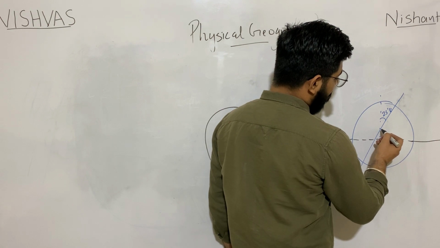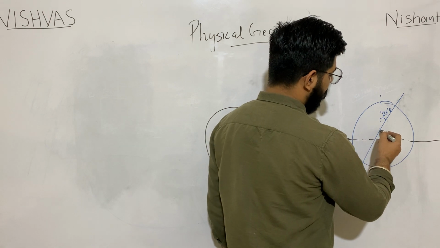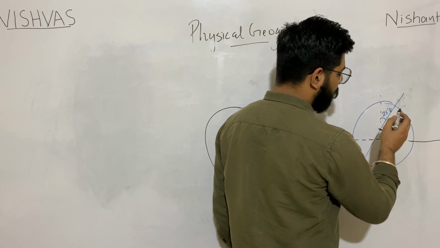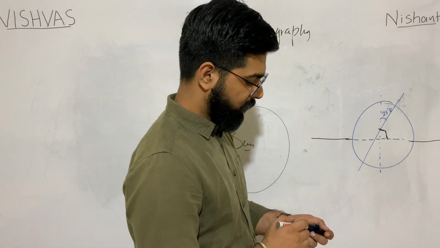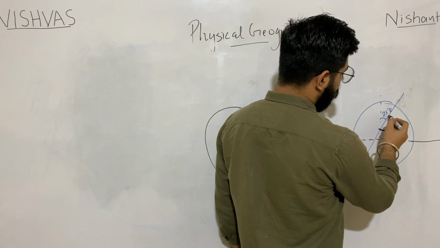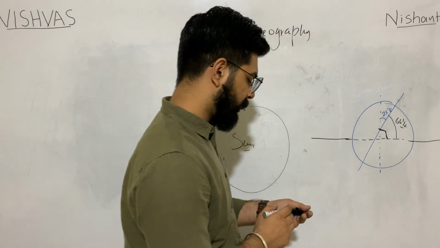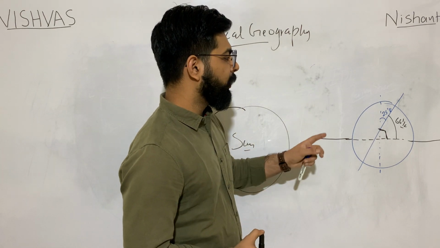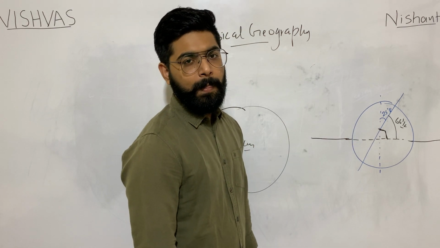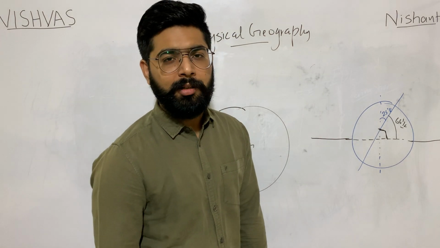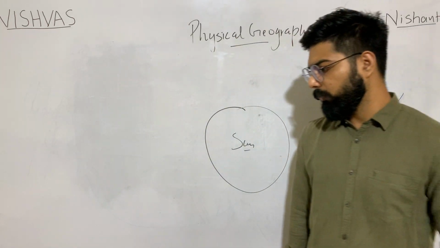We can say that if the axis of the Earth were straight, it would form 90 degrees. Now as 23.5 degrees is deducted from 90 degrees, we are left with this part, that is 66.5 degrees. So it may be asked, what is the angle of axis in respect to orbital plane? The answer will be 66.5 degrees. Anyways.